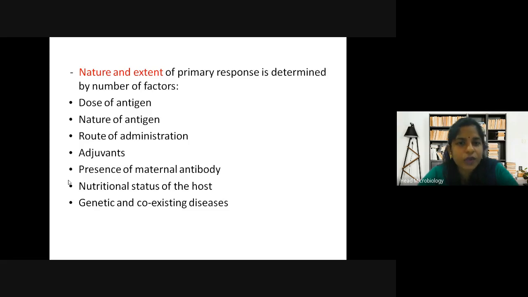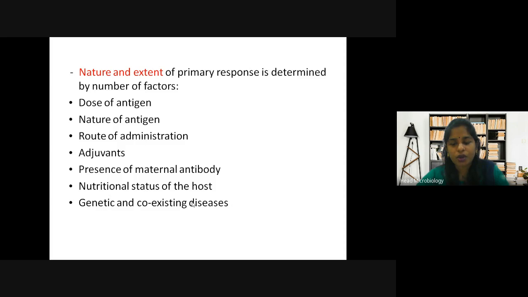A healthy individual will respond in a much better way than a patient. It is mostly said that heart patients and BP patients, and there are many such factors, cannot take vaccines. So such things come into the picture when vaccination is given. One is the presence of maternal antibody, then the nutritional status of the host, how healthy the host is to take the vaccine, respond and produce antibodies against it. Then the genetic factors and coexisting diseases.